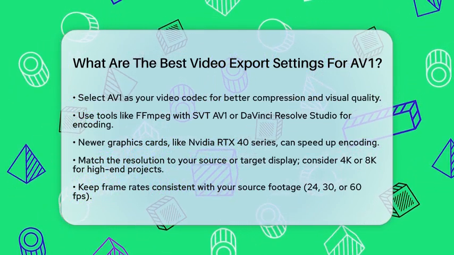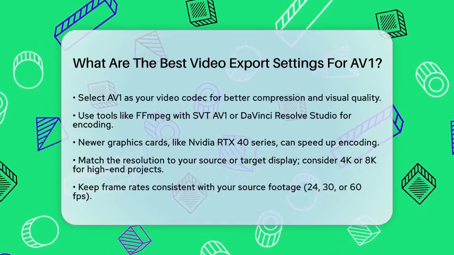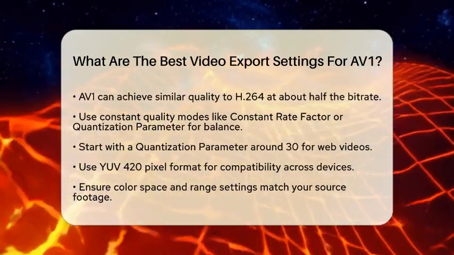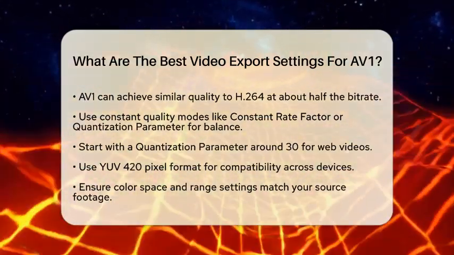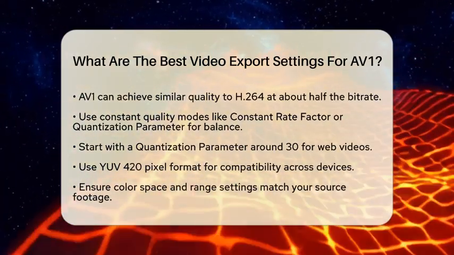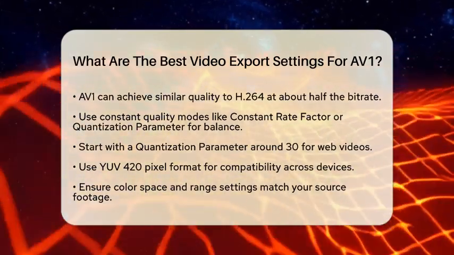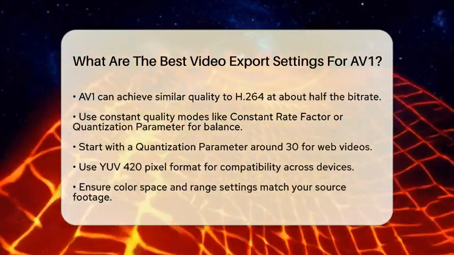Next, let's talk about resolution and frame rate. It's best to set the resolution to match your source or target display. For high-end projects, consider using 4K or even 8K. AV1 handles these high resolutions quite well. Keep your frame rate consistent with your source footage, which is usually 24, 30, or 60 frames per second. Avoid changing the frame rate to maintain the quality of your video.